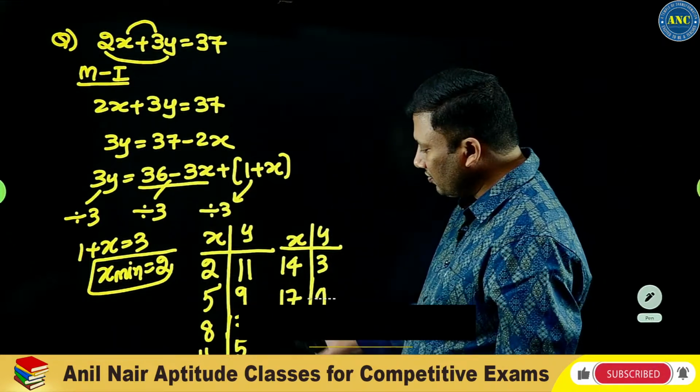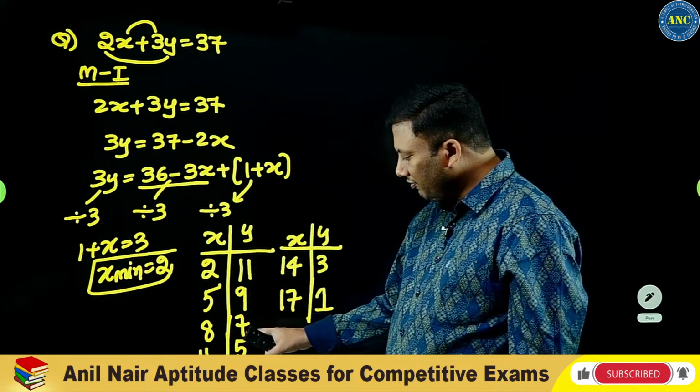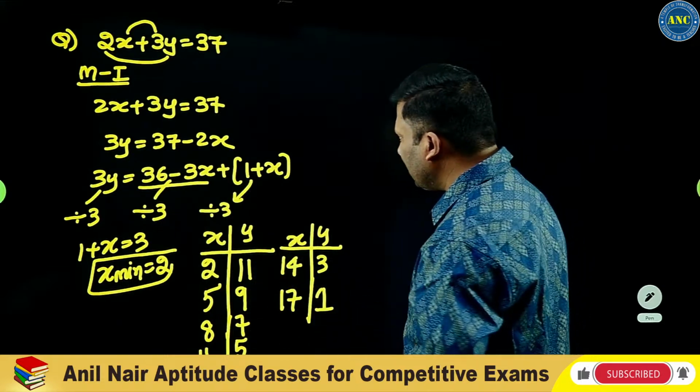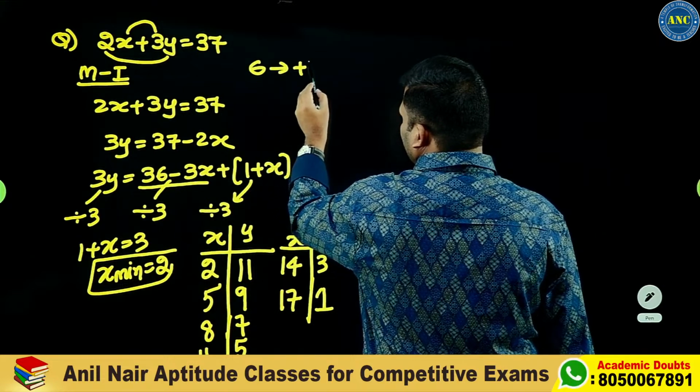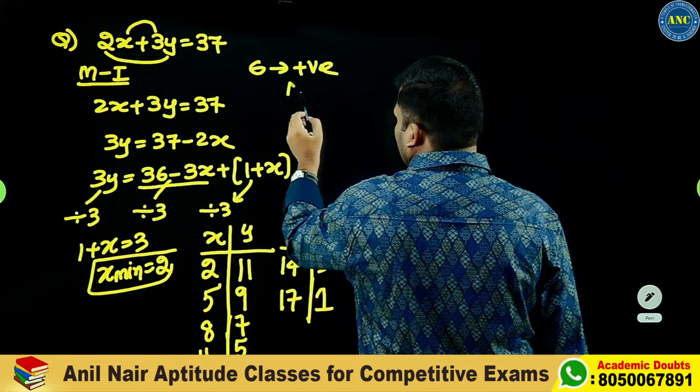How many values did we get? 1, 2, 3, 4, 5, 6. So the answer for this question is 6 positive and 6 non-negative.